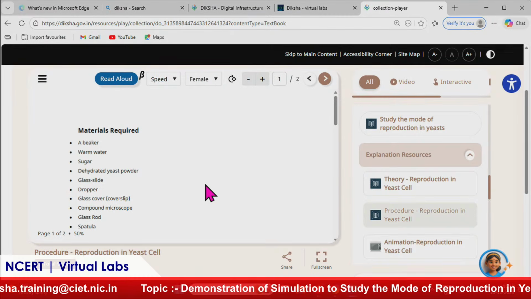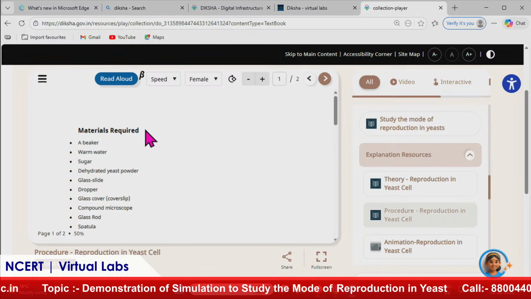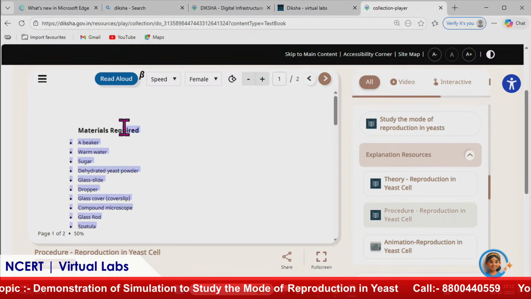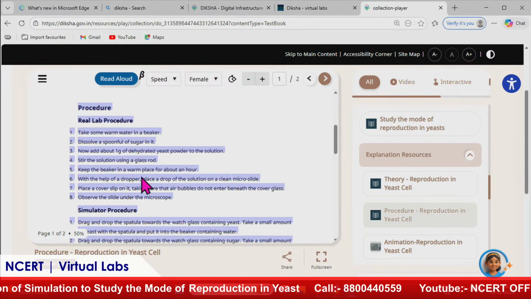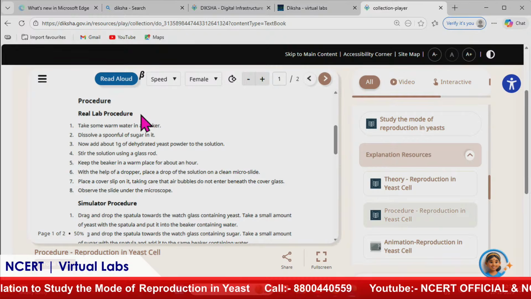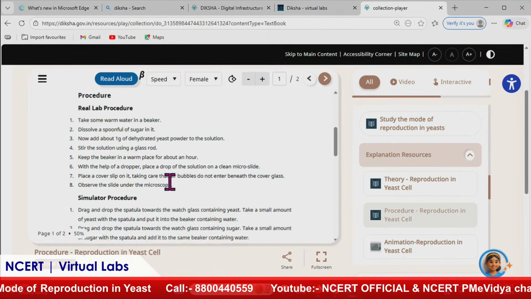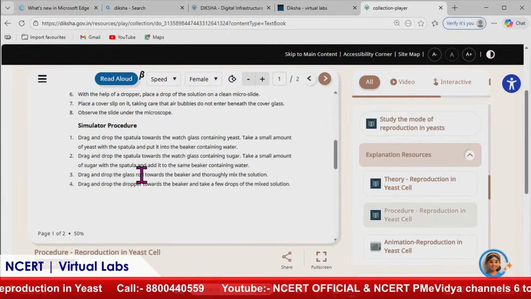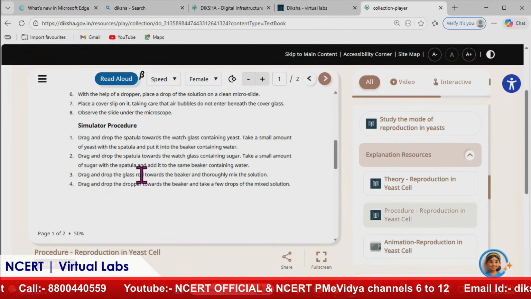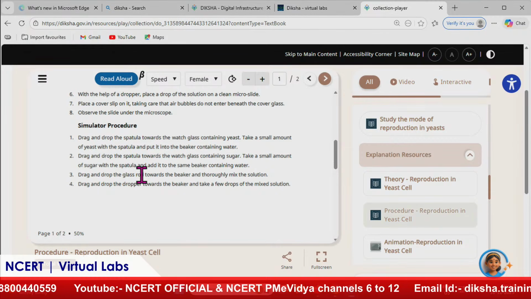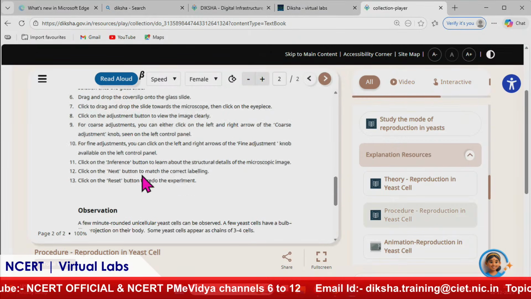So next is procedure. First of all, materials required is written. Whenever you are going to perform any experiment, you must know what all materials you require for performing that experiment. So that is written here. Then when we scroll down, you can see there is the real lab procedure, that when you go to the actual laboratory, what all steps you are supposed to take, and then the simulator procedure. We provide a simulator in virtual labs which replicates the physical lab and gives the opportunity to perform the experiment. So all those steps are also written here.